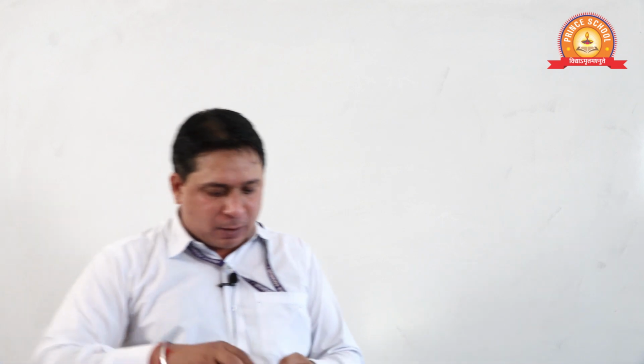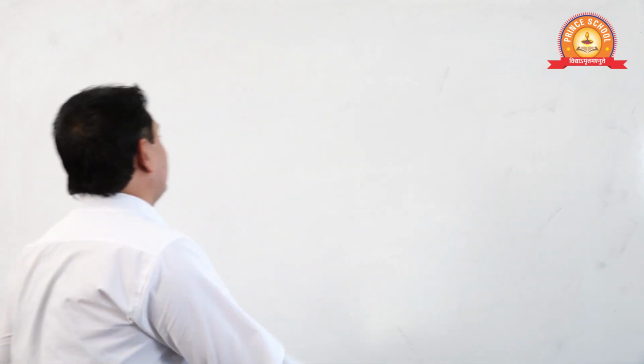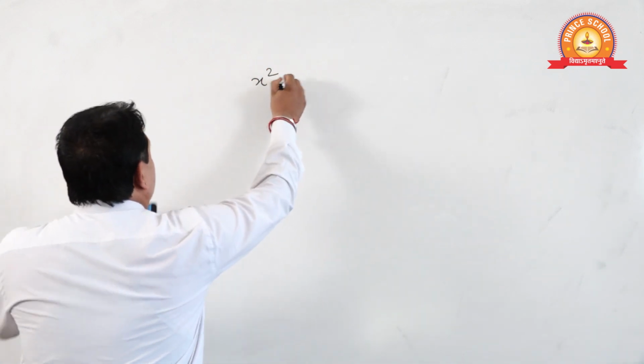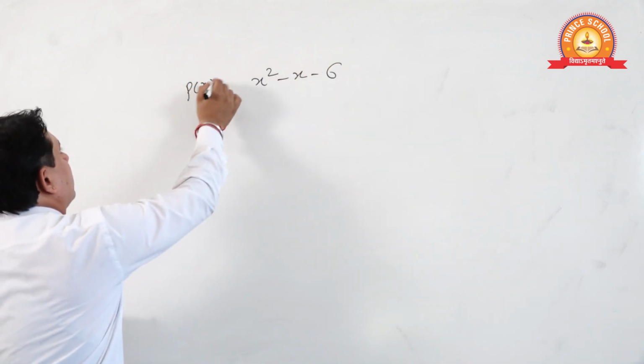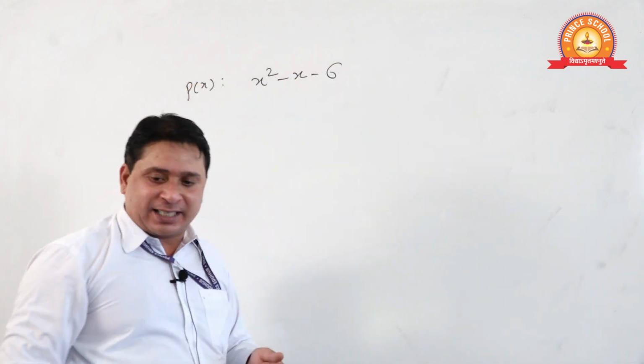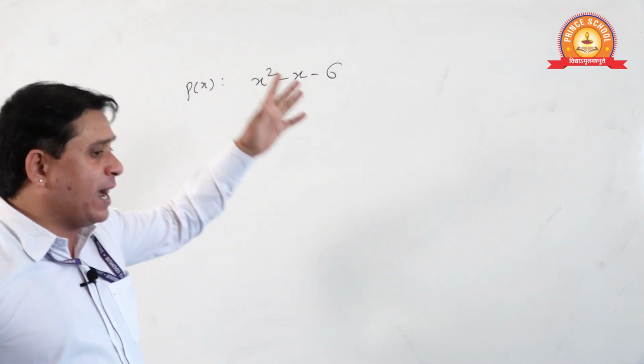So do not worry about anything. Question number 2. Zeros of a polynomial. See students, x square minus x minus 6 is given. This is the polynomial. You have to find its zeros.